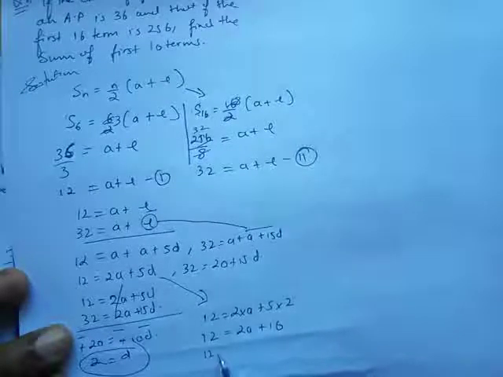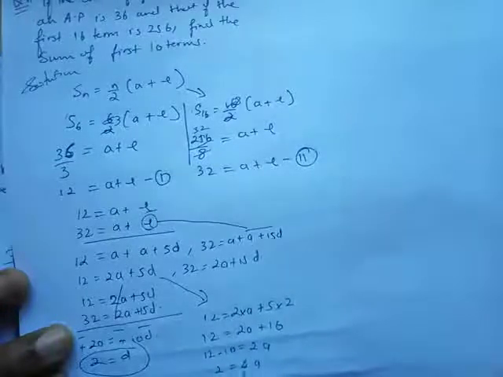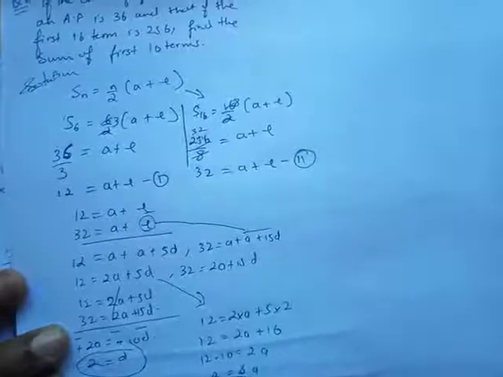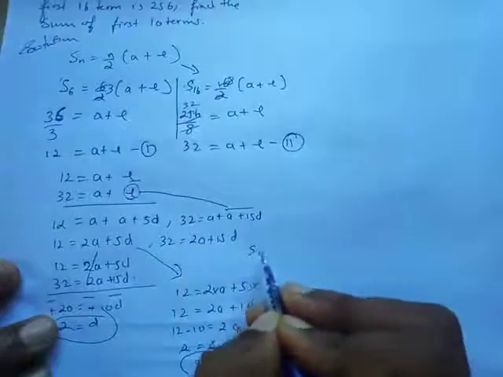12 minus 10 equals 2a, and then 2 equals a. Now you have a as well. Now you have to find the 10th term. How to find the sum of 10 terms?